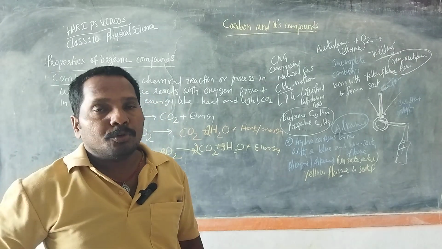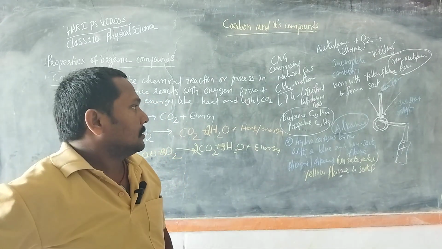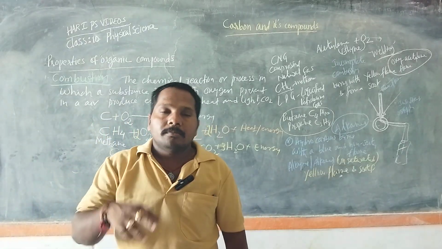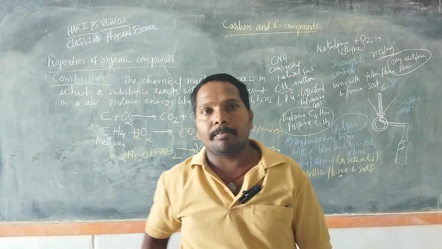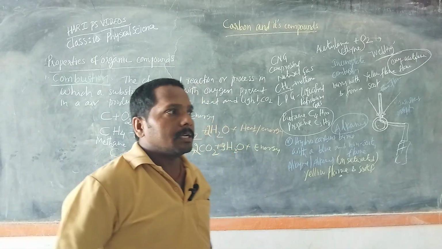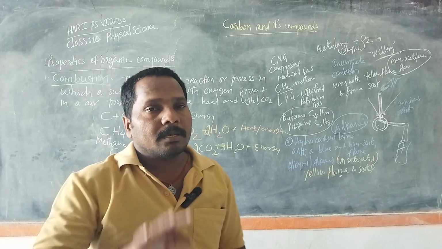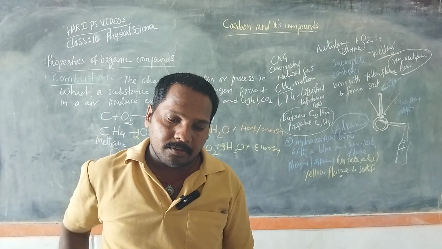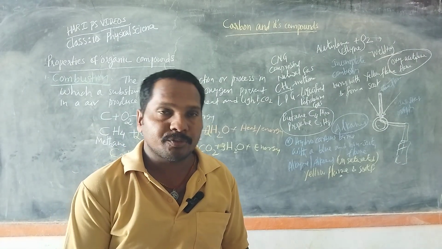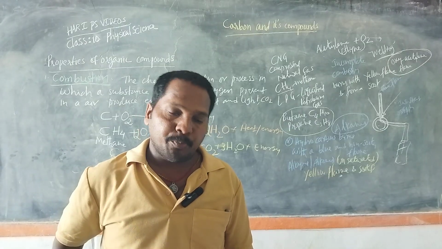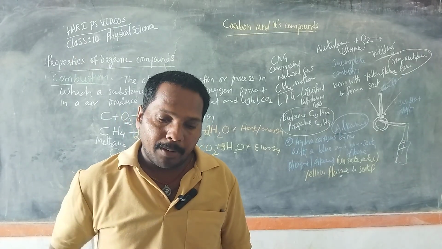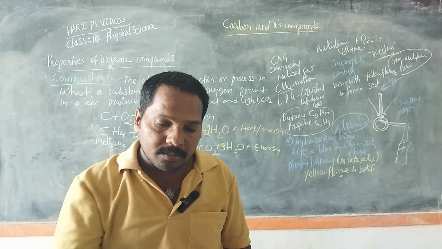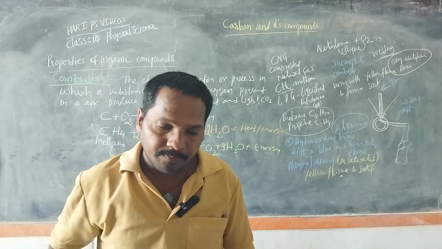Due to the incomplete combustion of the fuel, because of insufficient supply of oxygen, there are some disadvantages. It leads to unburnt carbon in the form of soot, which pollutes the atmosphere. It blackens the cooking utensils and blocks chimneys in factories.